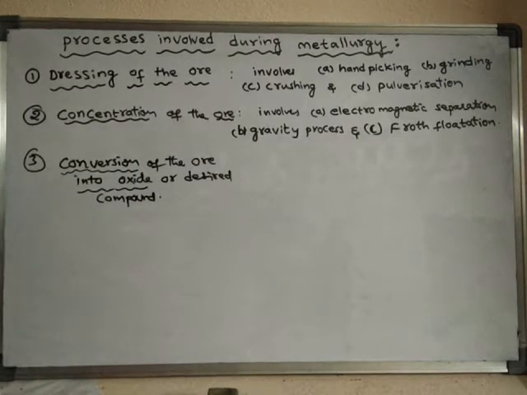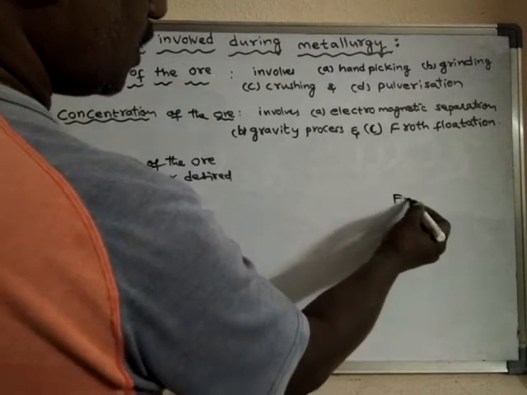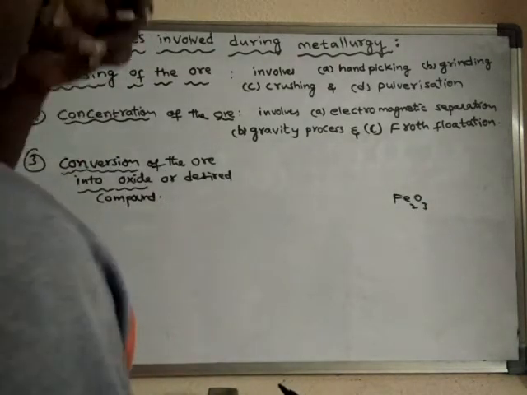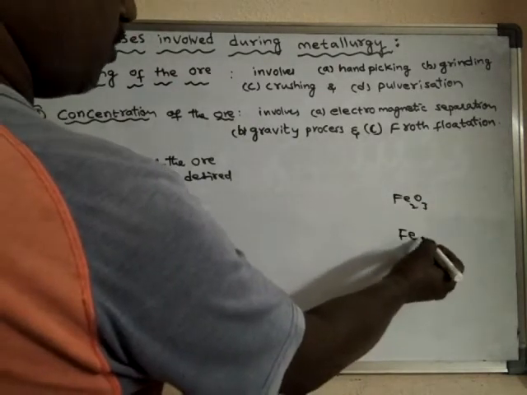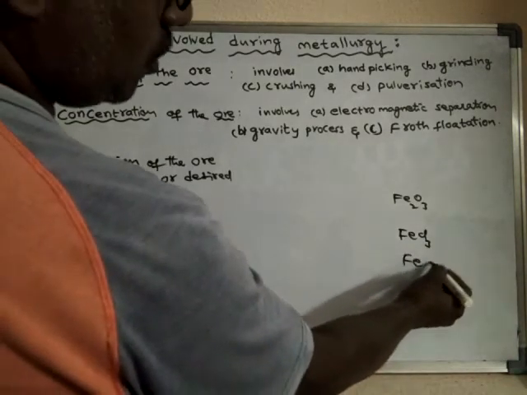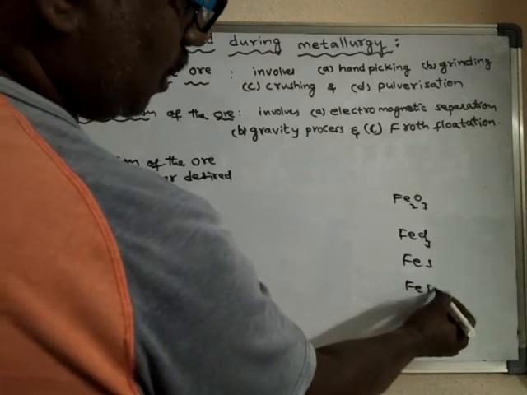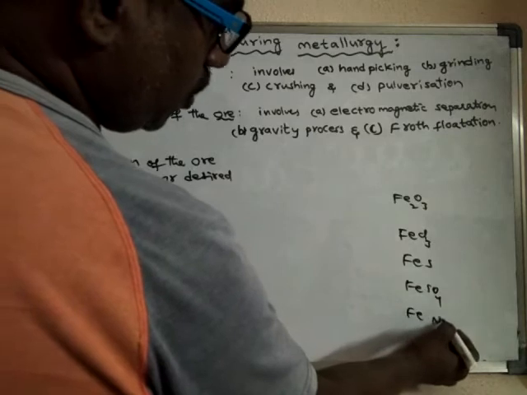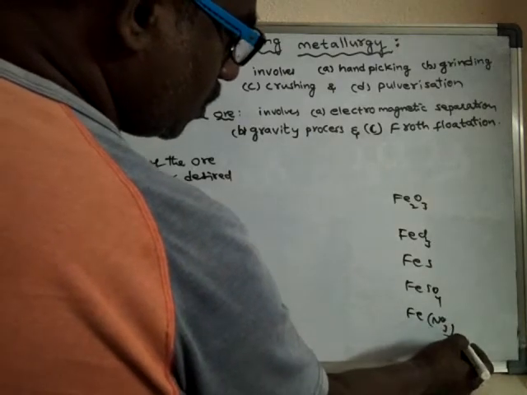Generally, the ore may be of any type. Maybe oxide ore, or maybe chloride ore, or sulfide ore, or sulfate ore, or else nitrate ore.